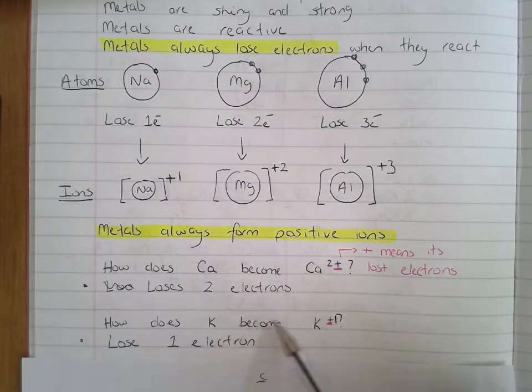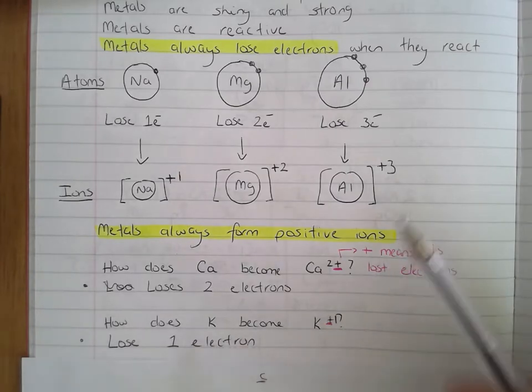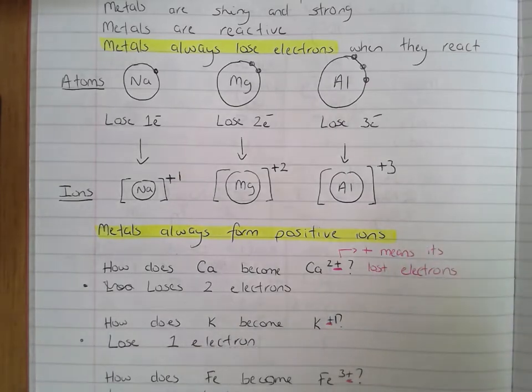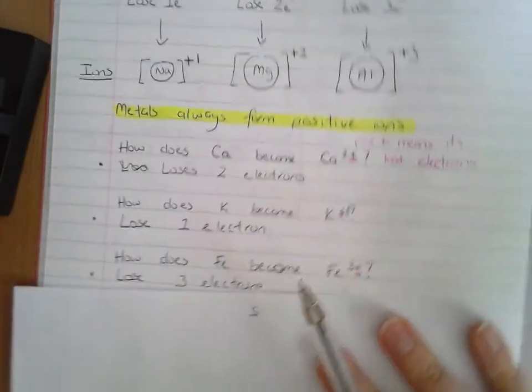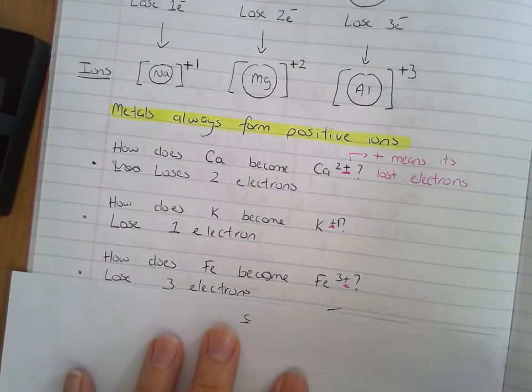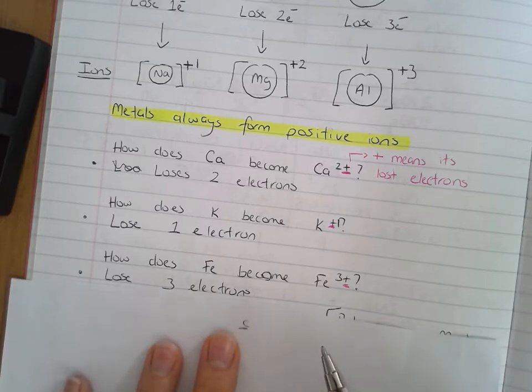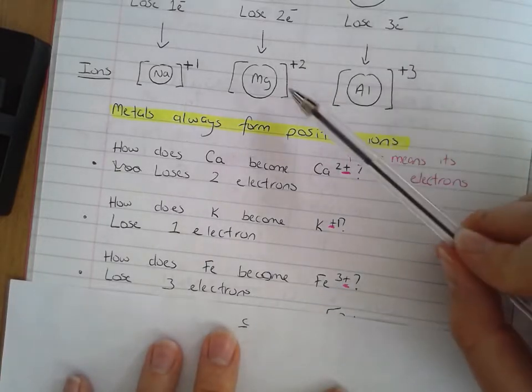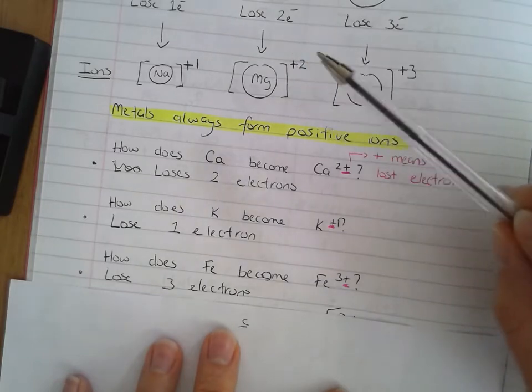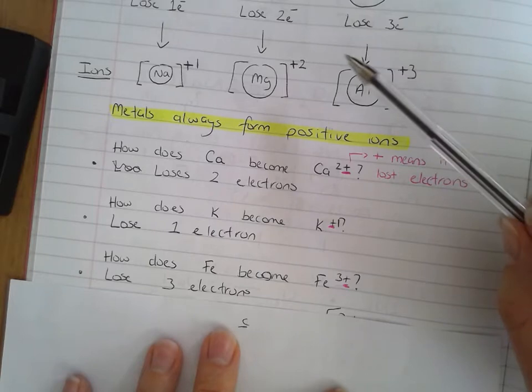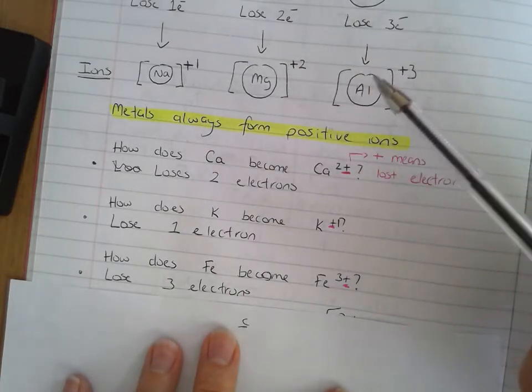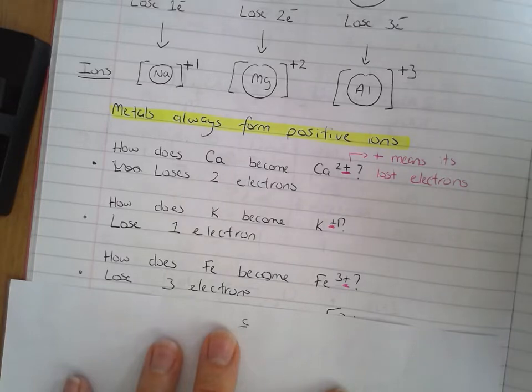How does potassium become K+? That plus tells me it's lost an electron, and because it's plus 1, it tells me that potassium has lost 1 electron to become K+. What about iron? Iron is Fe3+. How does it become Fe3+? That plus tells me it's lost electrons. The 3 tells me it's lost 3 electrons. So what we can see here is that metals always lose electrons, and when they do, they form positive ions. If they lose 1, they're positive 1, lose 2, positive 2, lose 3, they are positive 3.